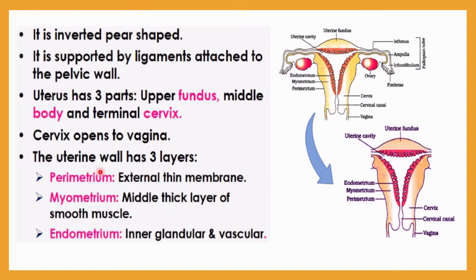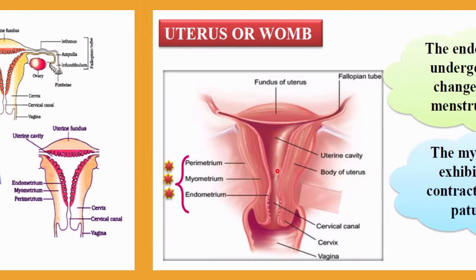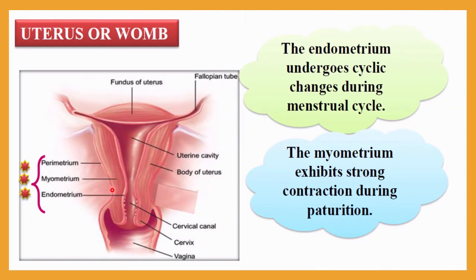The uterine wall has three layers, as indicated here. The outermost is the perimetrium, an external thin membrane. The second, middle one is the myometrium, a thick middle layer of smooth muscle. Then the endometrium is the innermost layer, an inner glandular and vascular layer. So the uterine wall is made up of three layers: the outermost perimetrium, the middle myometrium, and the innermost endometrium.